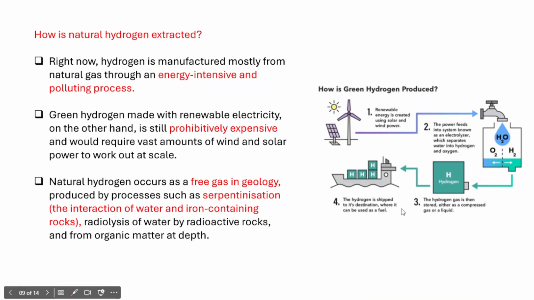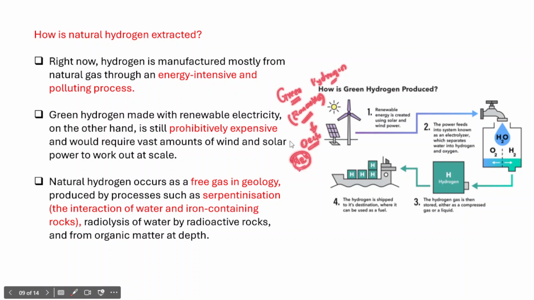Now we'll understand how natural hydrogen is extracted, right? What are the ways through which the natural hydrogen is extracted? As of now, hydrogen is manufactured mostly from the natural gas, right? We are not even producing large amounts of the green hydrogen, because green hydrogen actually requires a substantial amount of renewable fuels, such as solar energy and wind energy, and this renewable fuel will be used for the purpose of electrolysis, and electrolysis actually involves separation of water into hydrogen and oxygen.